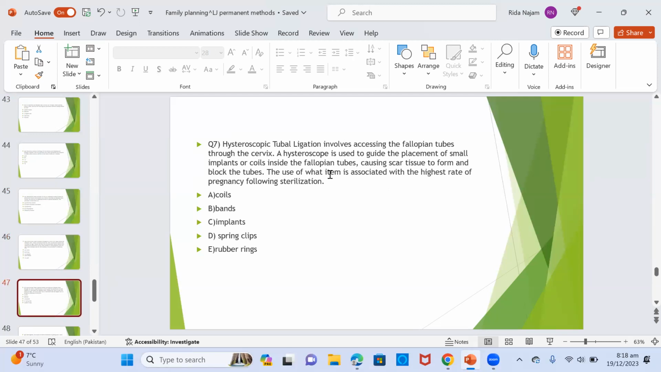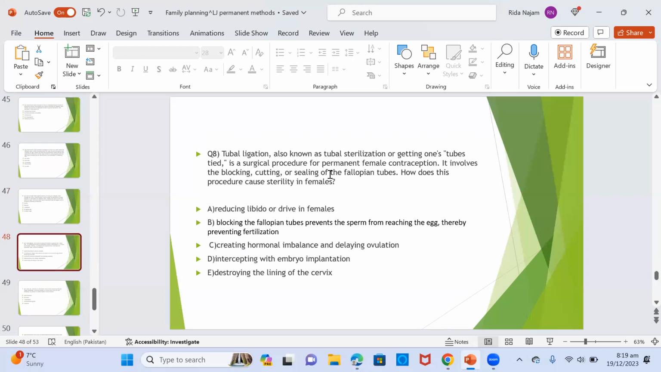Question 7. Hysteroscopic tubal ligation involves accessing the fallopian tubes through the cervix. A hysteroscope is used to guide the placement of small implants or coils inside the fallopian tubes, causing scar tissue to form and block the tubes. The use of what item is associated with the highest risk of pregnancy following sterilization? A. Coils. B. Bands. C. Implants. D. Spring clips. Or E. Rubber rings. The answer is D, spring clips.